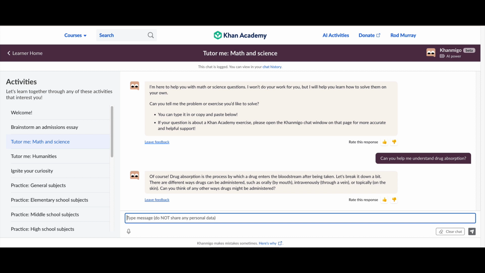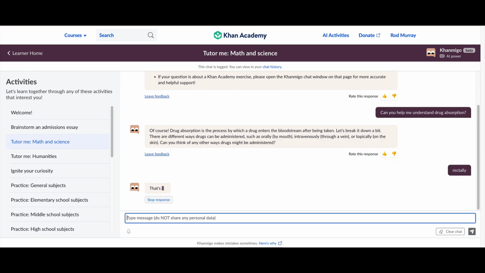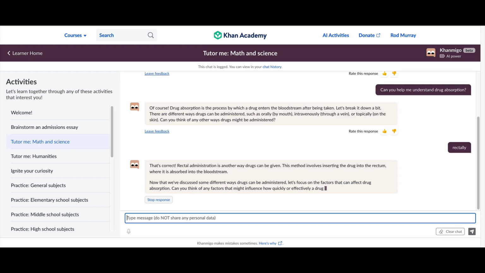There are several routes, but inhalation, directly into the brain, intrathecal it's called, or rectal. It gives me some feedback, that's correct, and tells you a little bit more about rectal administration. So what factors can lead to changes in drug absorption?